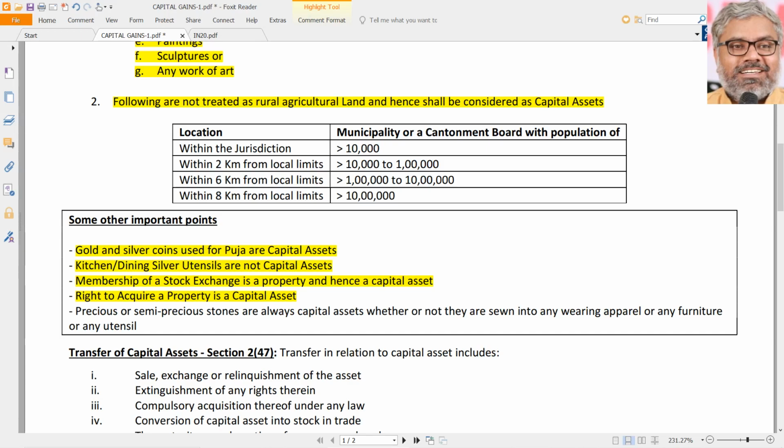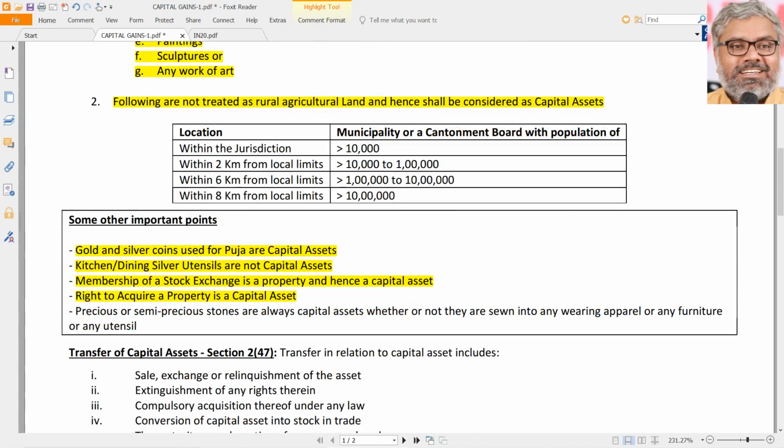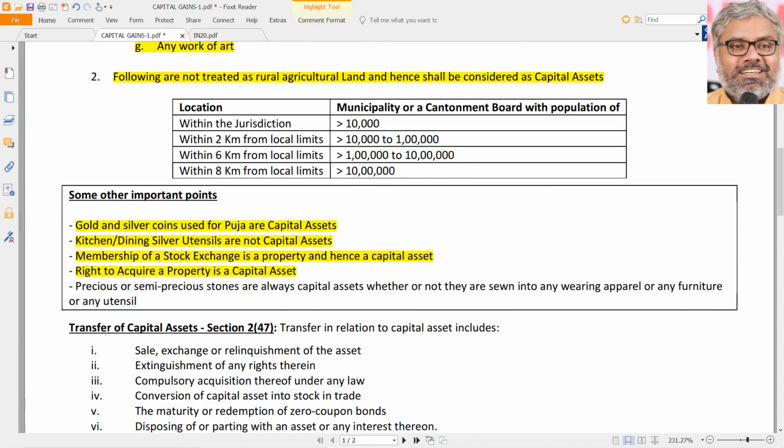Certain times there will be transactions which are not so clear. There will be abstract transactions. Particularly in this chapter of capital gains, we will encounter many such things in future also. So you need to be very clear in understanding the essence, logic and intention of the statute in this chapter, more than just a few provisions. Provisions will be anyway very few. But the intention of the statute is very important to understand in this particular chapter. Logic has to be understood very importantly.